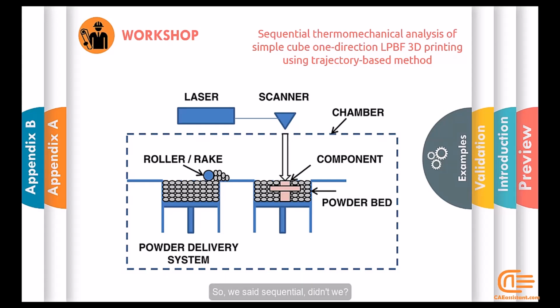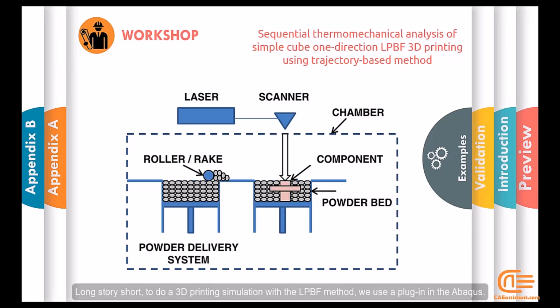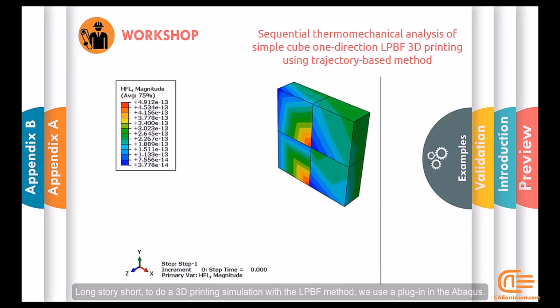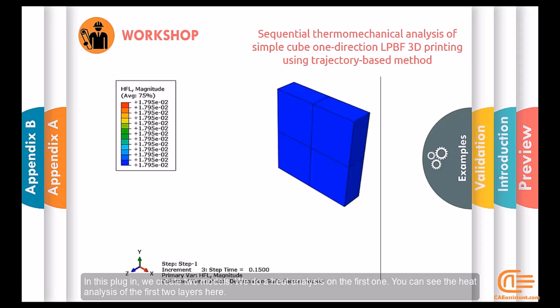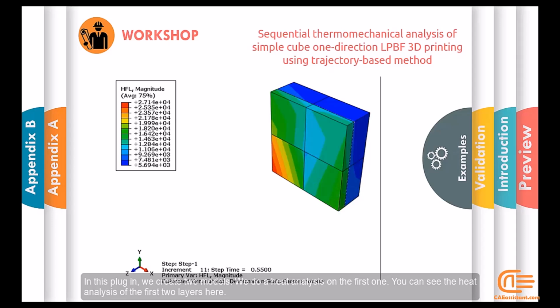So we said sequential, didn't we? Long story short, to do a 3D printing simulation with the LPBF method, we use a plugin in Abaqus. In this plugin, we create two models. We do a heat analysis on the first one. You can see the heat analysis of the first two layers here.